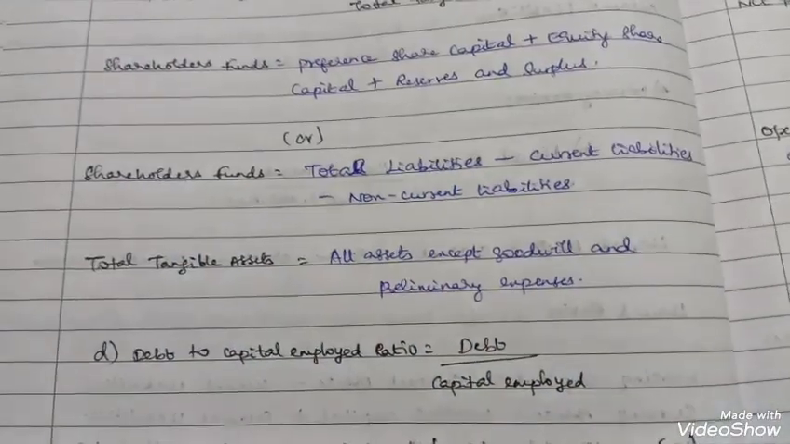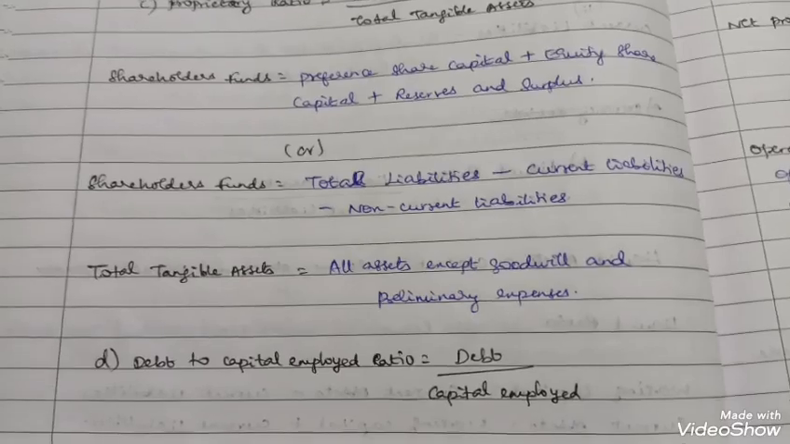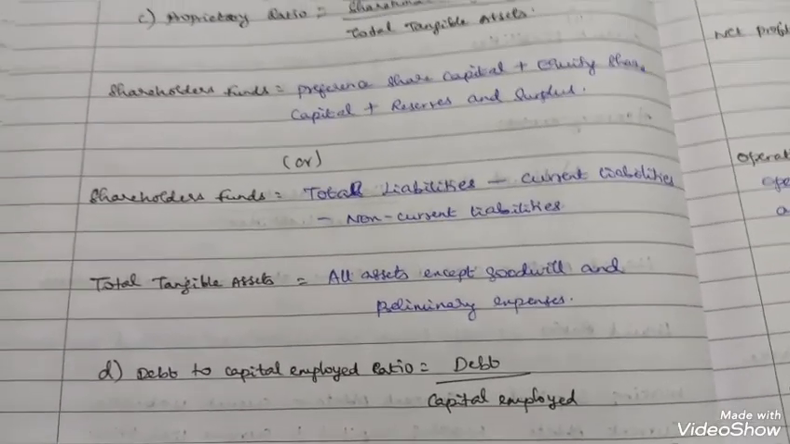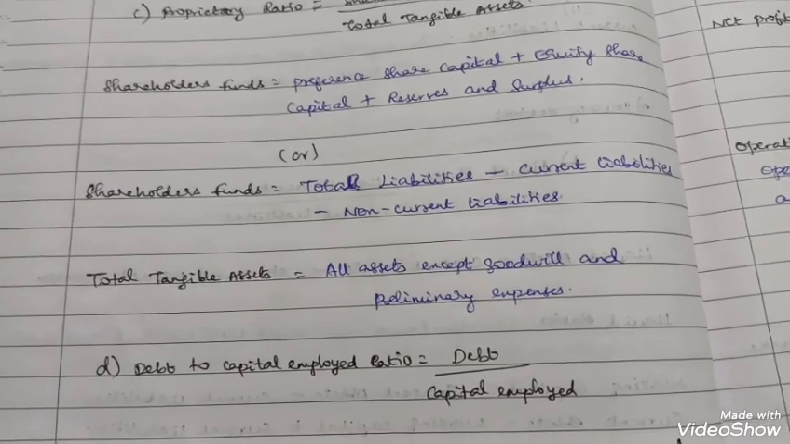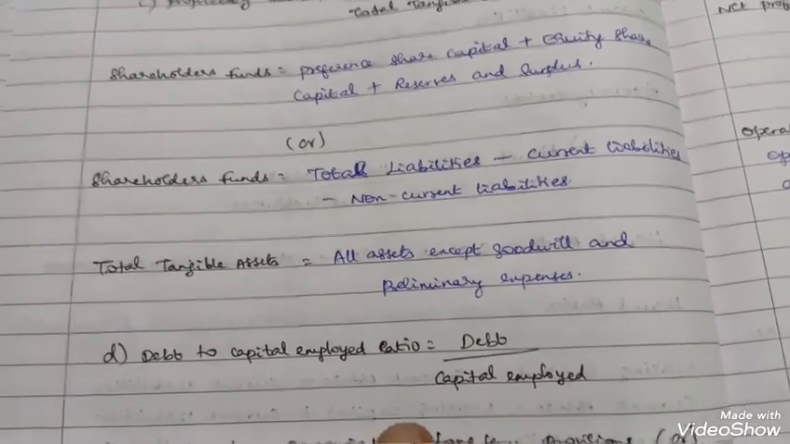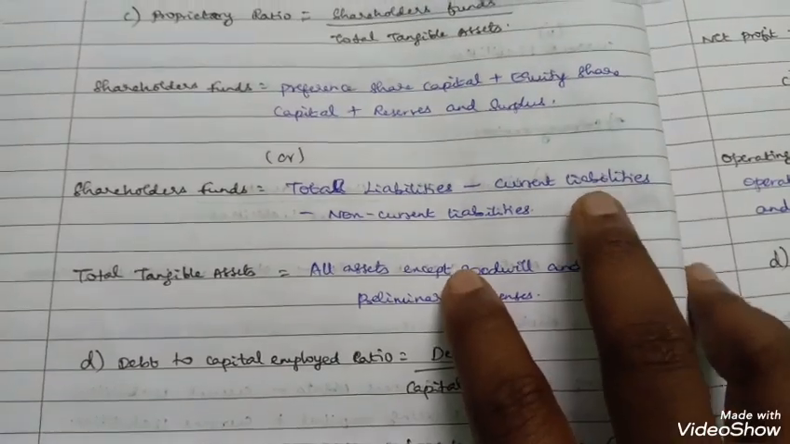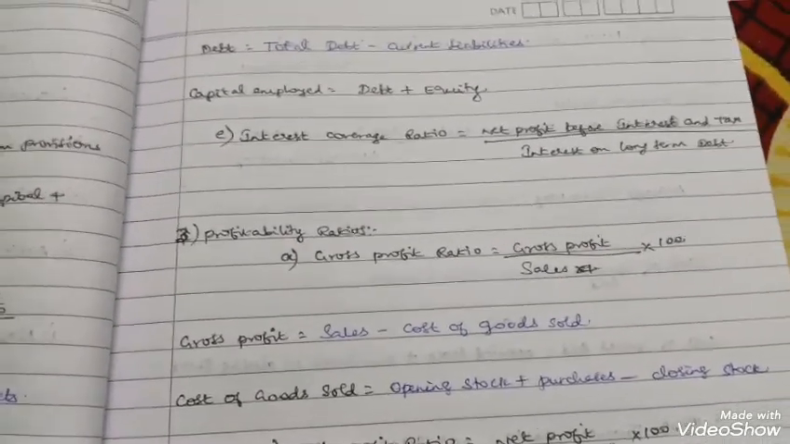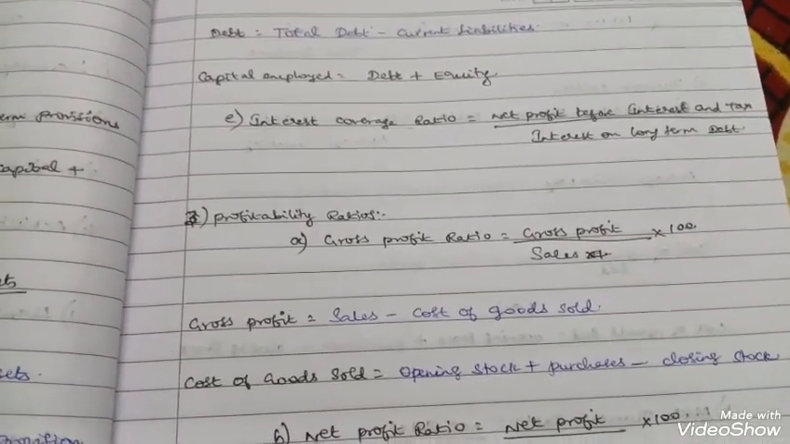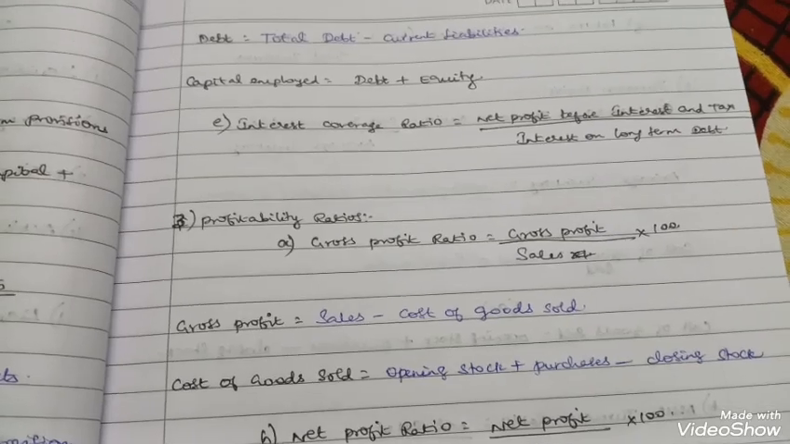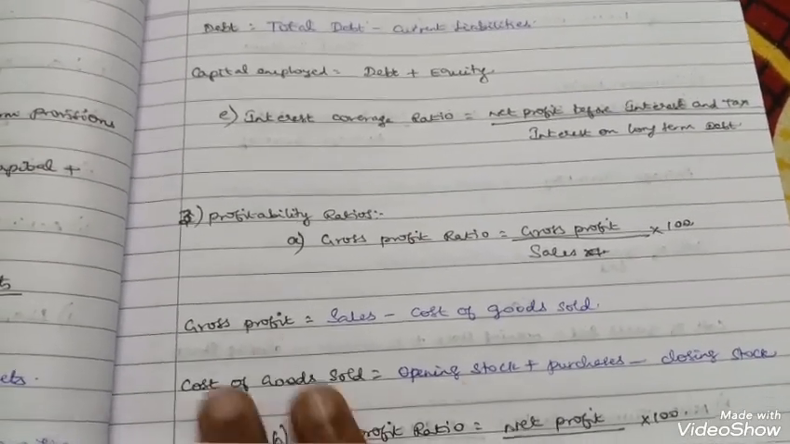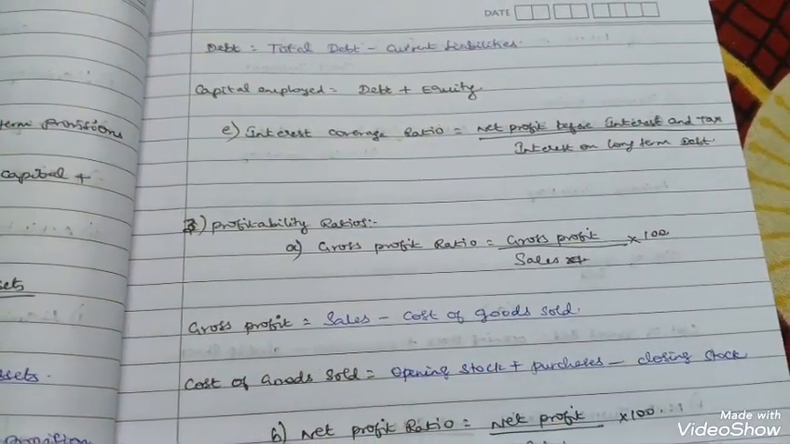Next, debt to capital employed ratio. Debt divided by capital employed. Here debt means long-term borrowings and long-term provisions. Capital employed means debt plus equity. So you have to add the debt and equity, which means long-term borrowings plus long-term provisions plus equity share capital plus preference share capital plus reserves and surplus, that is capital employed. So capital employed is also done.